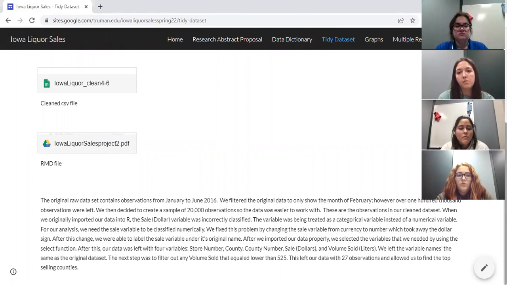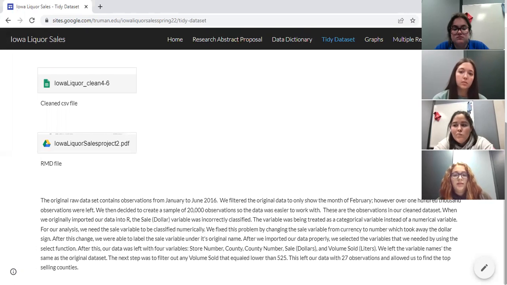When we originally imported our data into R, the sale of dollar amount variable was incorrectly classified. The variable was being treated as a categorical variable instead of a numerical variable. So for our analysis, we needed the sale variable to be classified numerically. We fixed this problem by changing the sale variable from currency to number, which took away the dollar sign. After this change, we were able to label the sale variable under its original name.